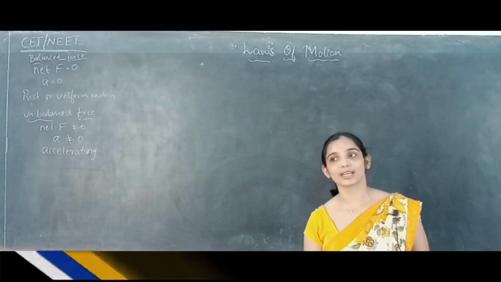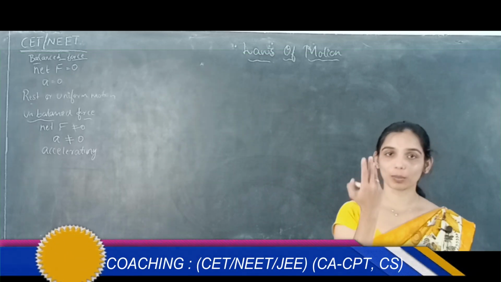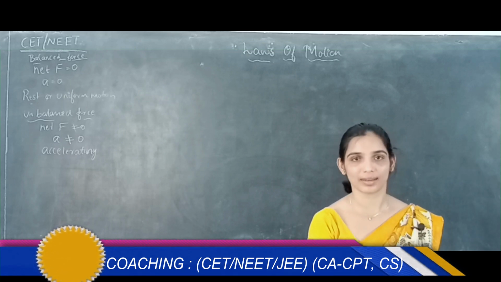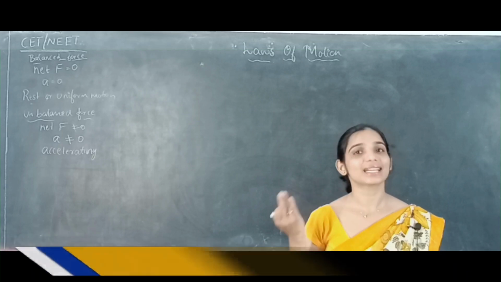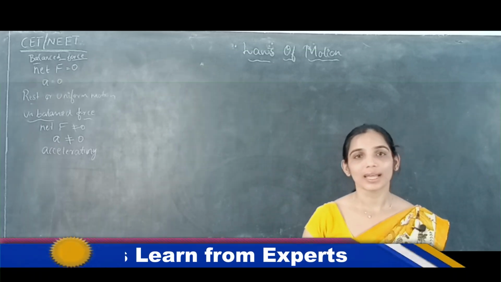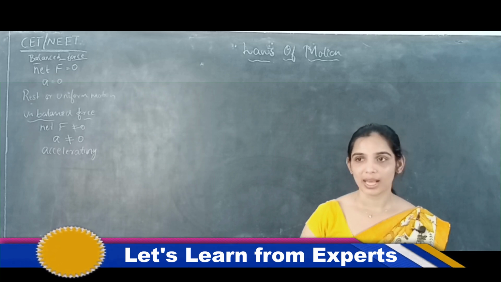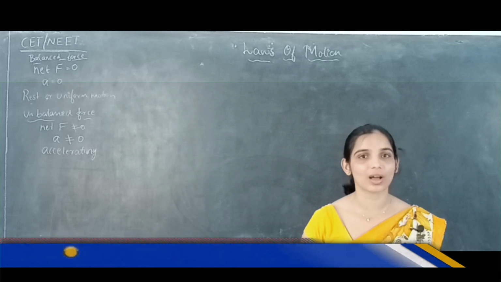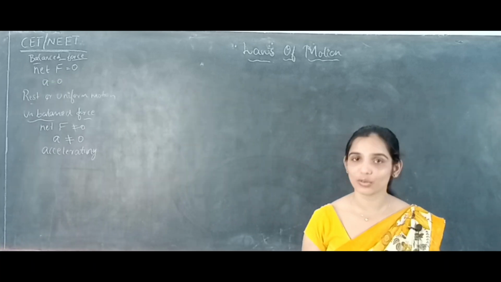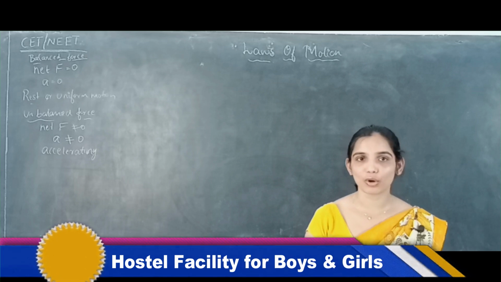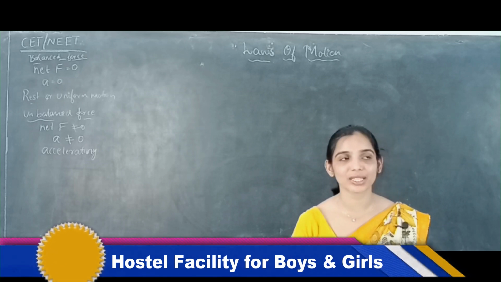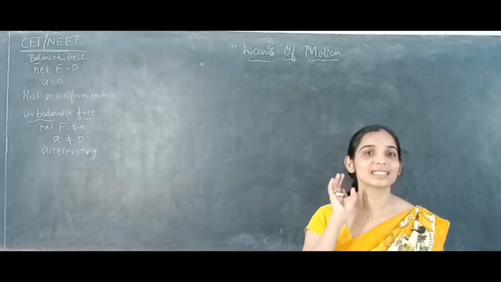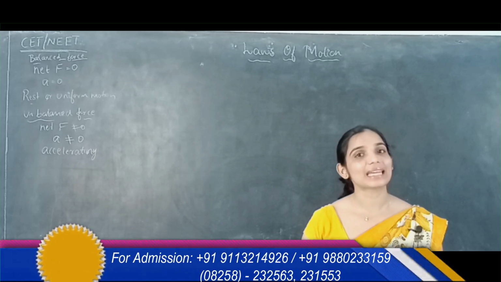What is inertia? Inertia is a property of a body which opposes the change in the state of the body. If a body is at rest, it tends to stay at rest. If the body is under uniform motion, it tends to stay in uniform motion. So that behavior is called inertia. And with the concept of inertia, Newton came up with his first law, which is also called the law of inertia, which says that a body which is at rest will remain at rest, and a body which is in motion will remain in uniform motion until and unless it is compelled by an external force.